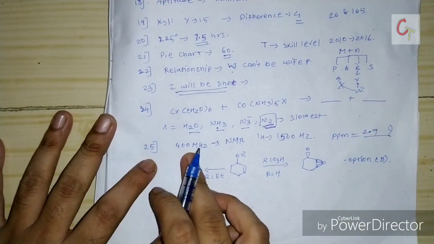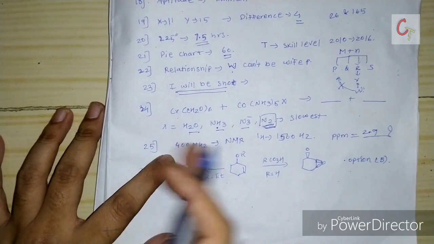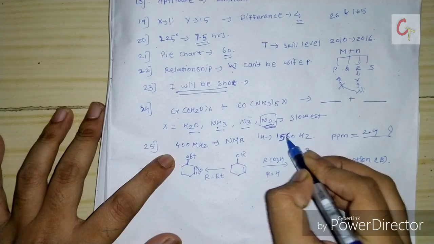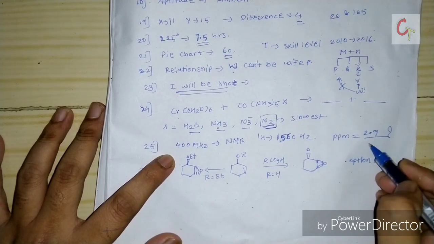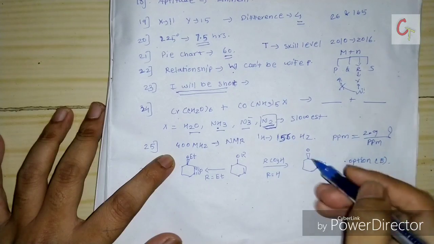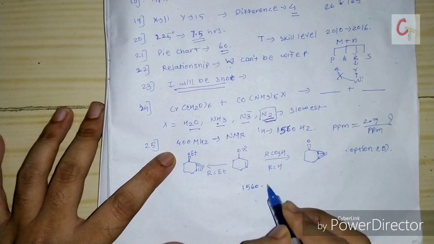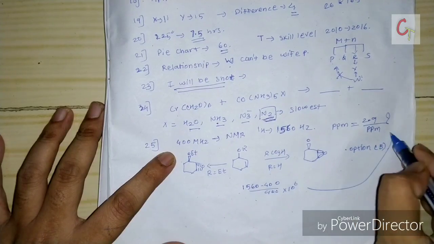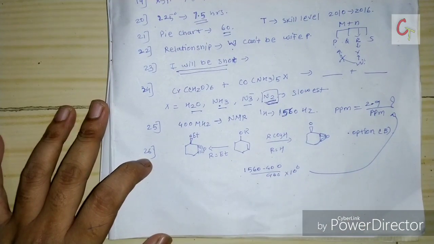Another question was of NMR type. The instrument frequency is 400 megahertz and the proton is resonating at 1560 hertz. What is the ppm? So the answer will be 2.9 ppm. What you have to do is 1560 minus 400 divided by 400 into 10 raised to 6, and you will get your answer, that is 2.9.